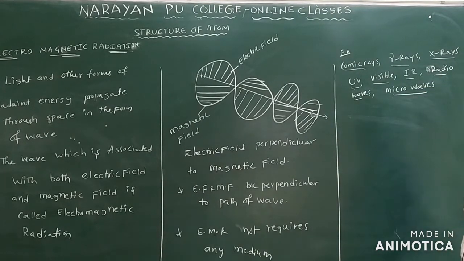These are examples of electromagnetic radiation.